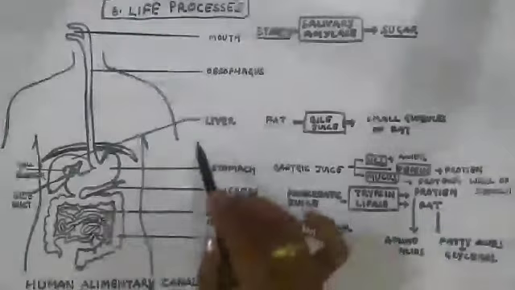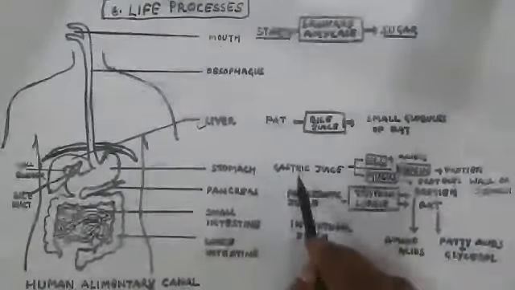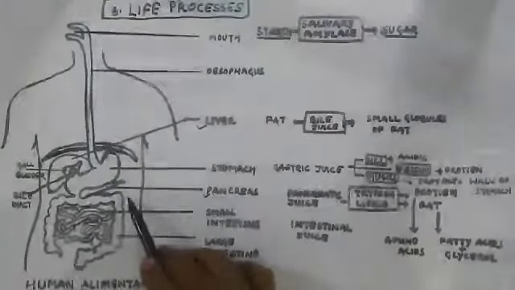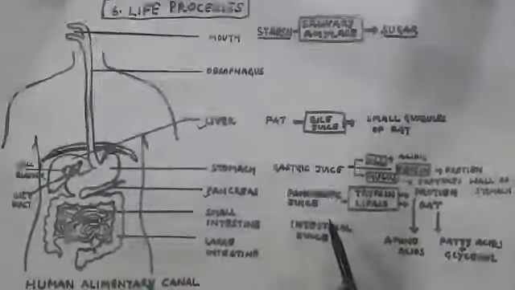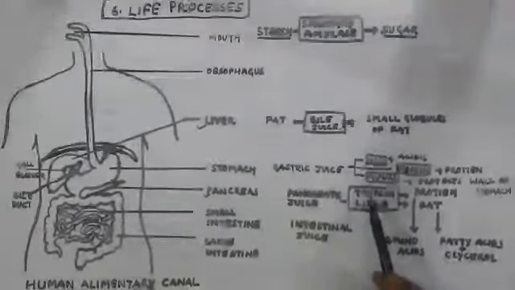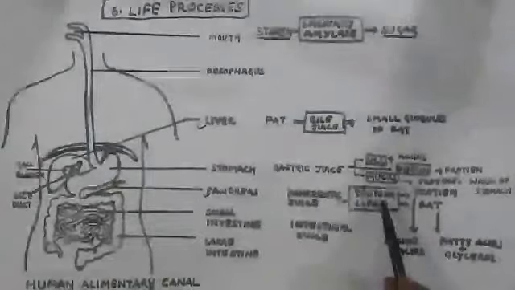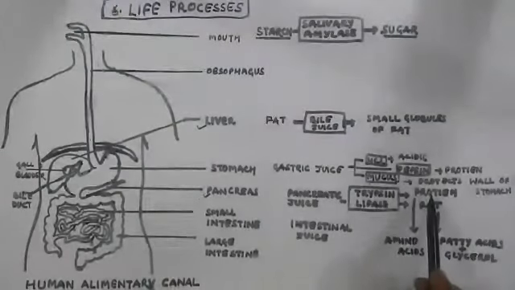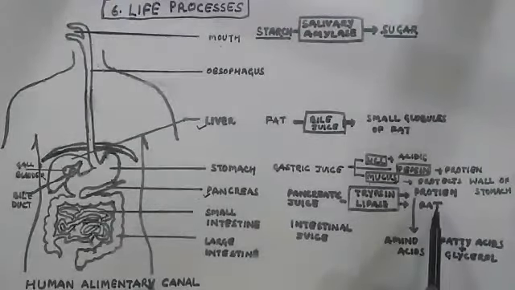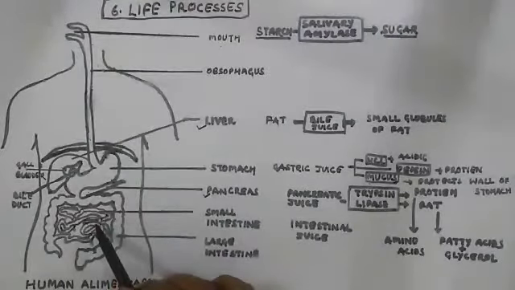The next gland, the liver, is one of the glands. Another one you studied is the gastric gland inside the stomach. The pancreas is another gland. It gives out pancreatic juice. This pancreatic juice contains the enzymes trypsin and lipase. Trypsin works on protein and lipase works on fat. This pancreatic juice is given into the small intestine.